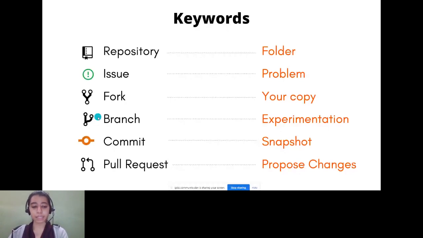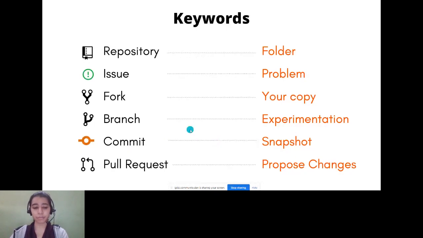Next part is a commit. A commit is basically like a snapshot of the current version of the code. Whenever you create a commit, suppose you have added a few changes. In the future, you might want to see when you added those changes and why you added those changes. So for that, we use a commit.